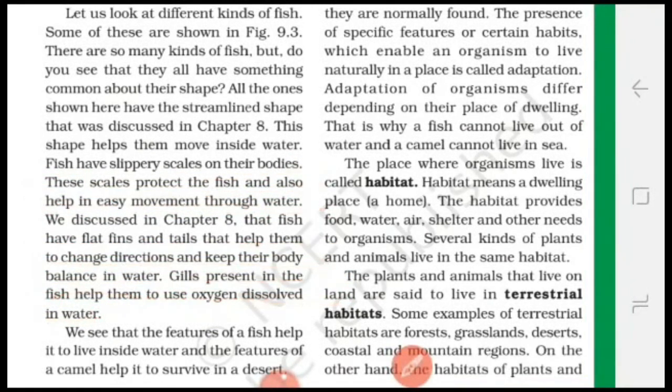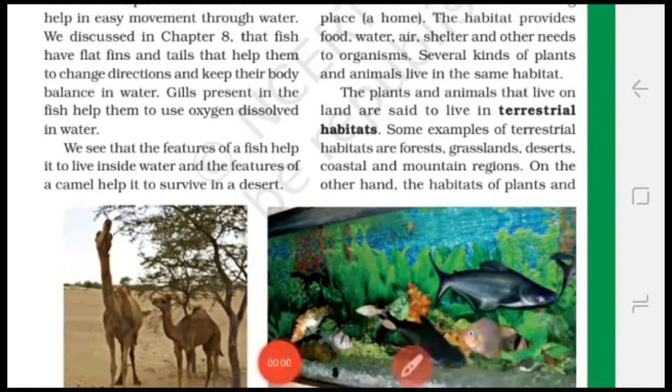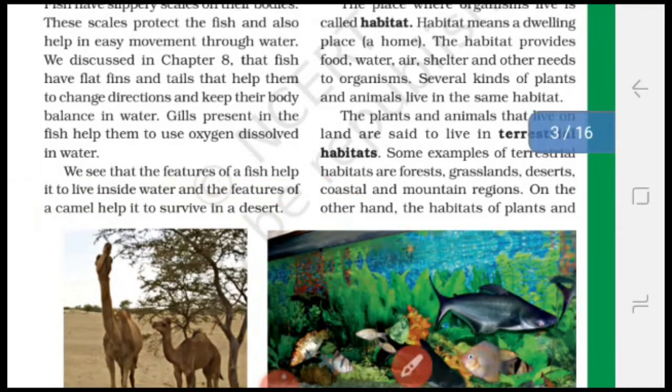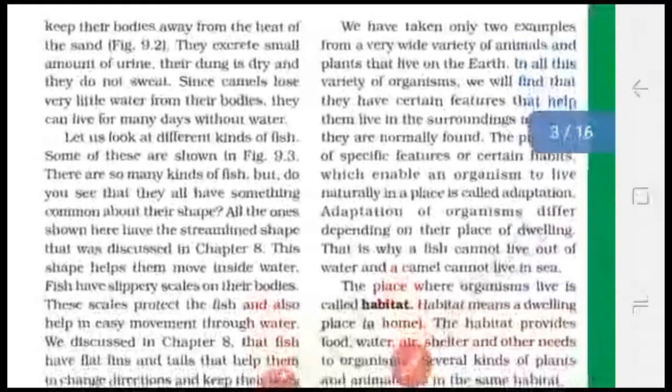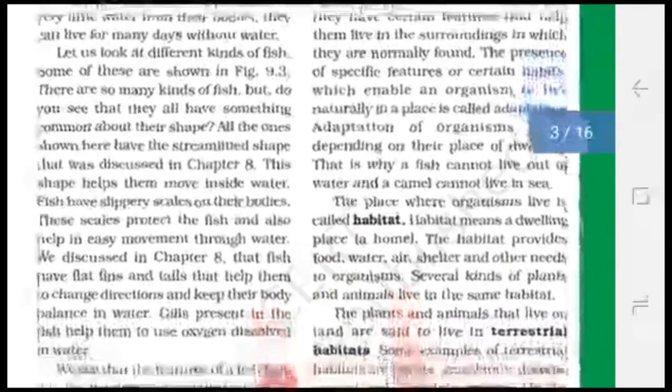Okay students, so these are the special features present in the fish. That's why fish can live in the water. We see that the features of fish help it to live inside the water and the features of camel help it to survive in a desert. So from the above example we understood that there is a wide variety of plants and animals and they all have special features. That's why they survive in a particular habitat.